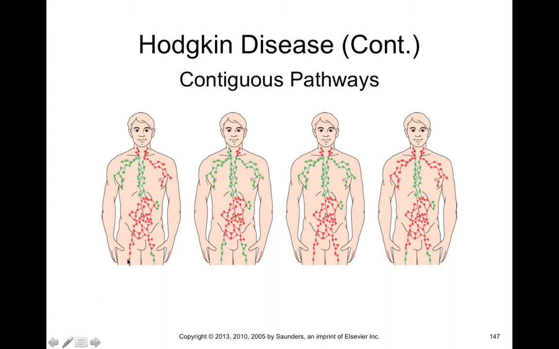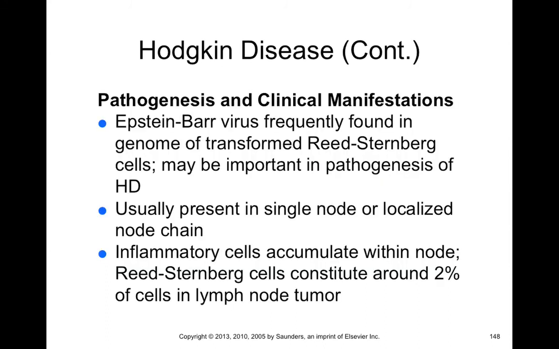So if you find Reed-Sternberg cells in a lymph node biopsy of a lower limb, the metastases will spread along a contiguous pathway, which is what you can see here. And it won't jump along to other pathways. That way they're all linked up and not spread randomly throughout tissues of your body.